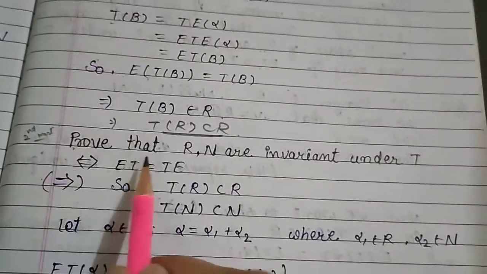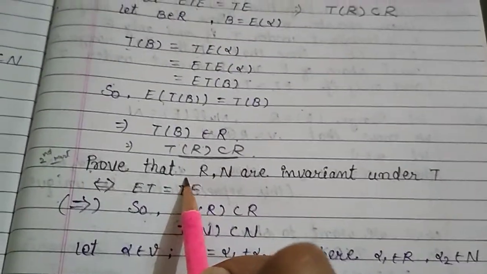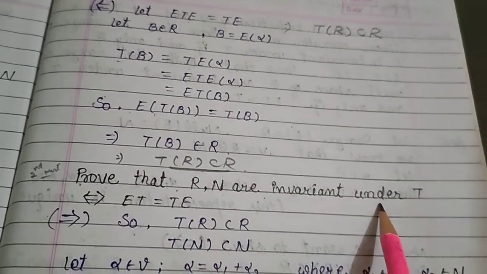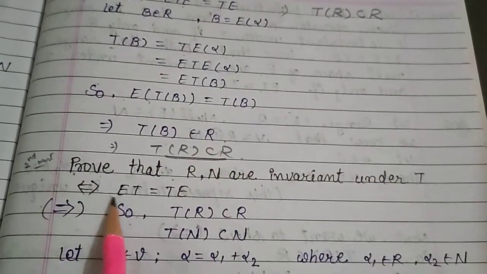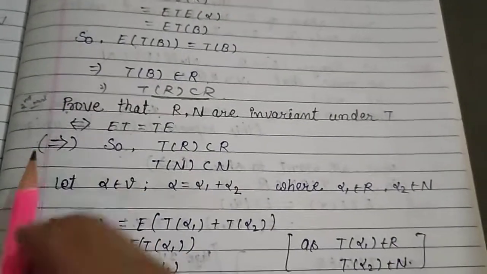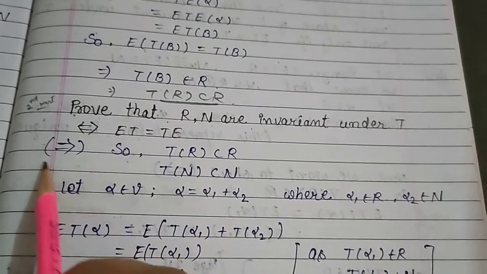Now for the second part, prove that R and N are invariant under T if and only if ET equal TE. Then the sufficient part.